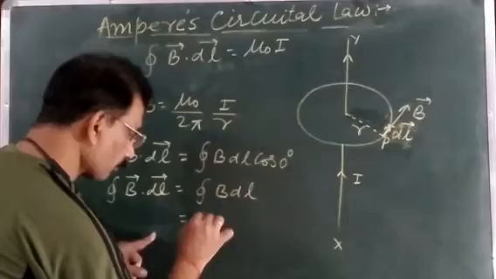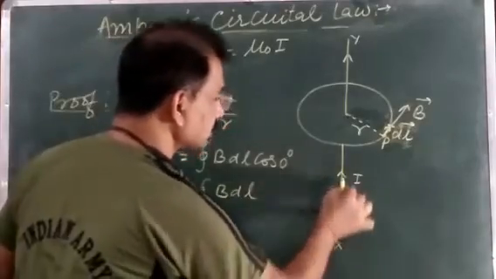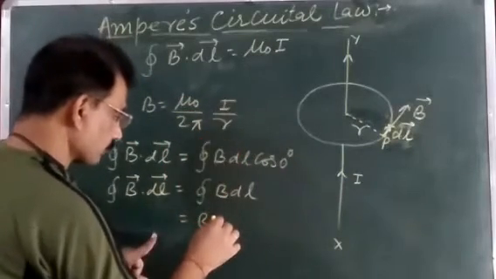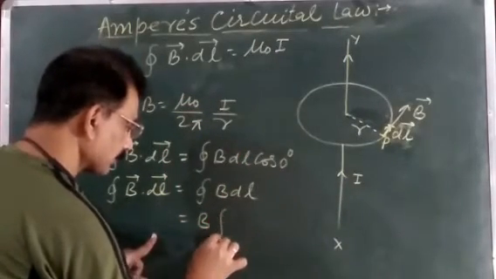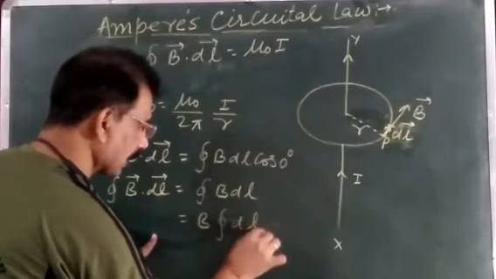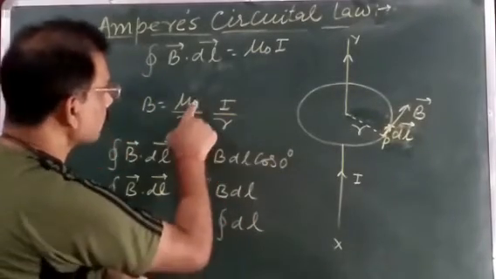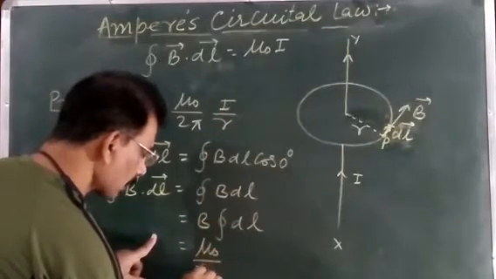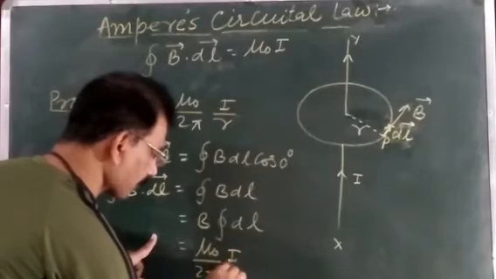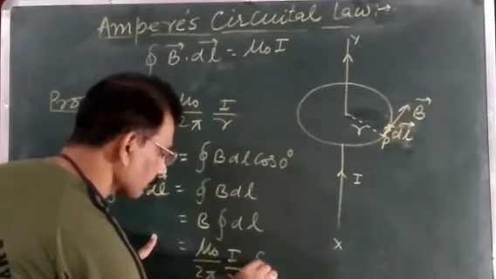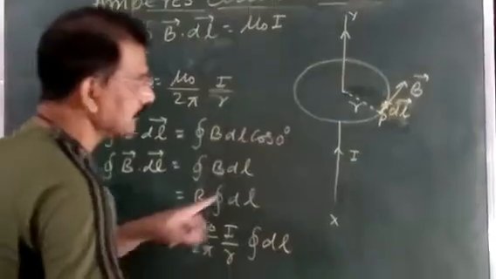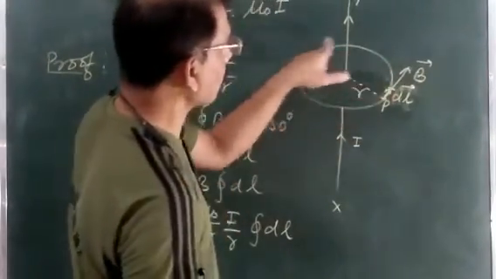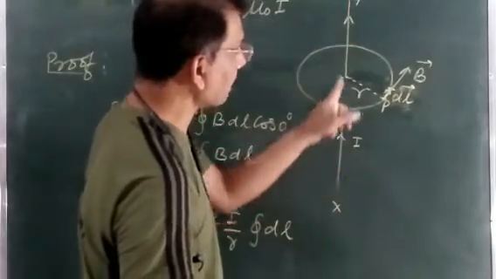So this B you will take outside the integral, because the magnetic field due to this straight current carrying conductor at distance r from it is constant, and here we can write the closed integral of dl. And B is how much here? Mu naught upon 2 pi, I by r. And this one is the closed integral of dl. This dl is the small element of this circular path around this conductor of radius r.